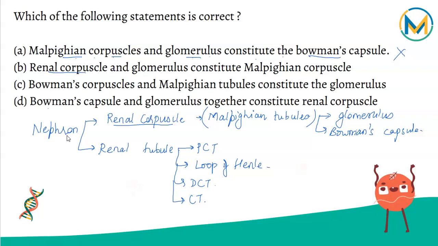Renal corpuscle and glomerulus make the Malpighian corpuscle, not correct again. Bowman's corpuscle and Malpighian tubule consist of glomerulus, not correct. Bowman's capsule and glomerulus together constitute renal corpuscle, that's absolutely correct. Option D is the answer.